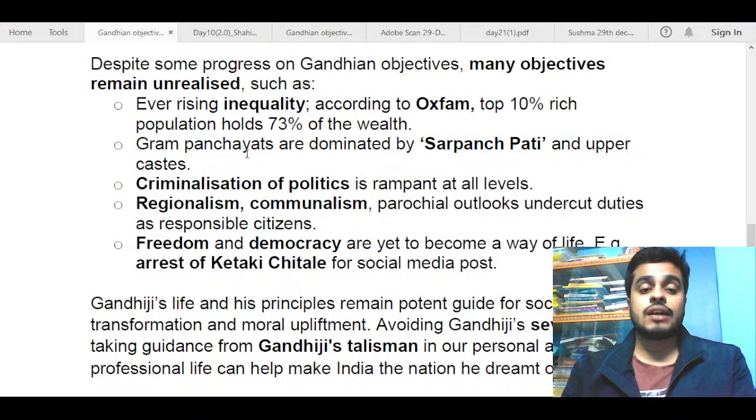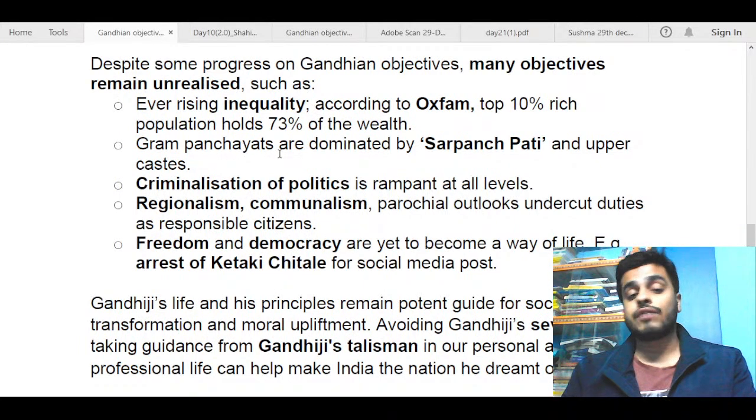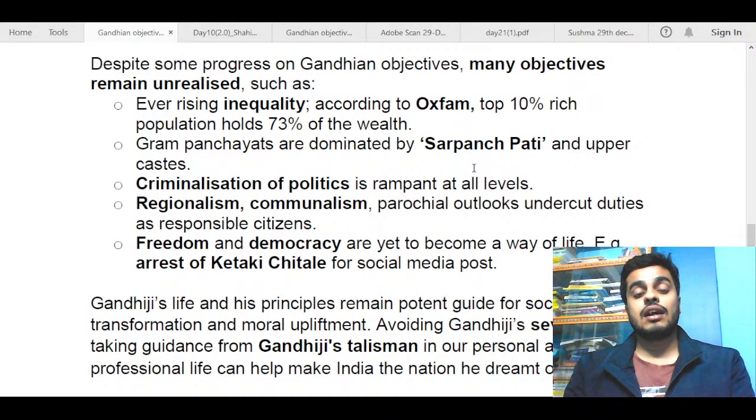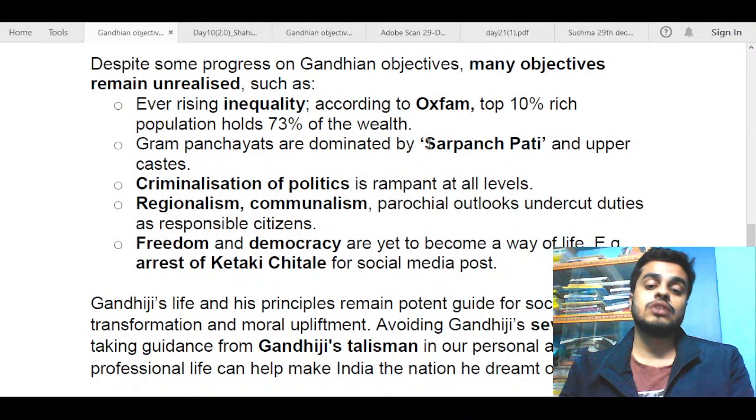Next, gram panchayats have also been formed, but they are not functioning very well. There are a lot of deficiencies. You could mention one or two of them. I have decided to talk about sarpanch pati here because even when women are elected, they are not the people who have actual power in their hands. The sarpanch patis, or the husbands of such women, try to govern the gram panchayats. So you can talk about that.